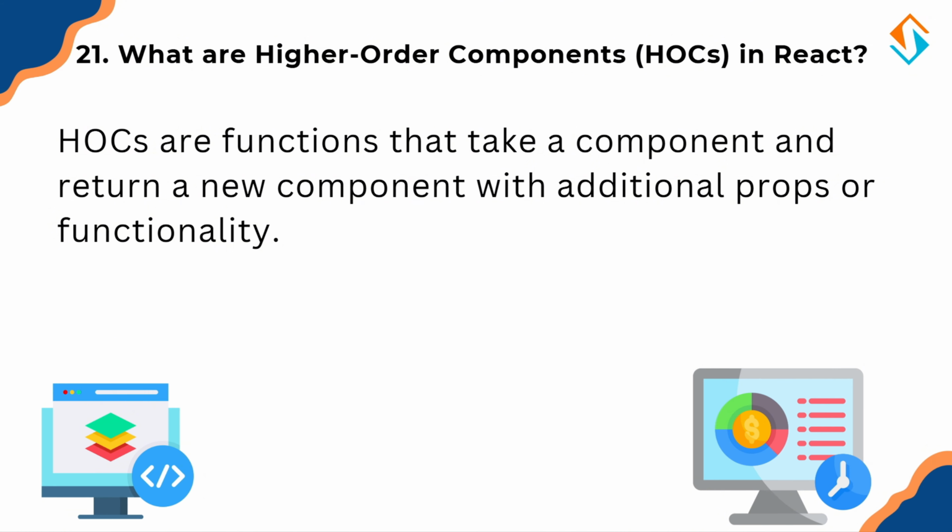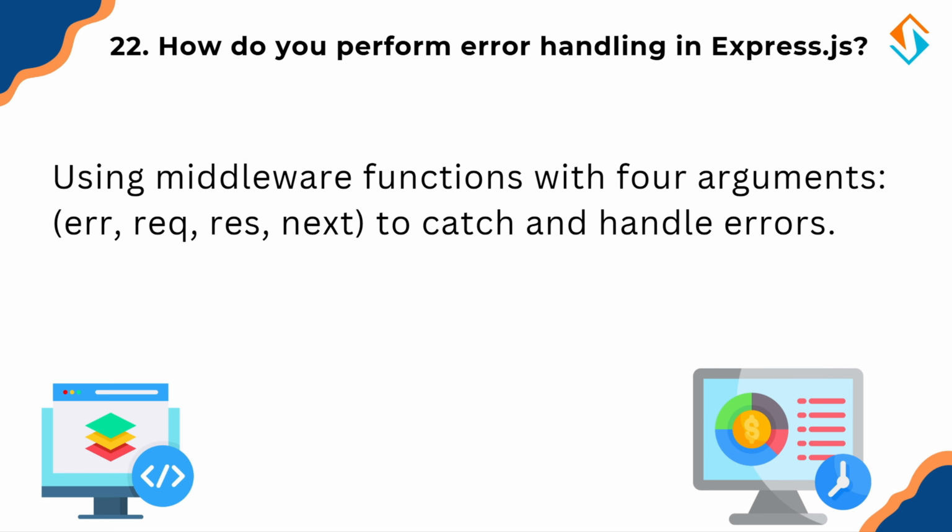For example, imagine you have a simple button component. Instead of modifying it directly, an HOC could enhance it by adding a loading state or permissions check before displaying it. Now that we have talked about adding features to React components, let's switch gears to handling errors in Express.js. So, how do you perform error handling in Express.js?